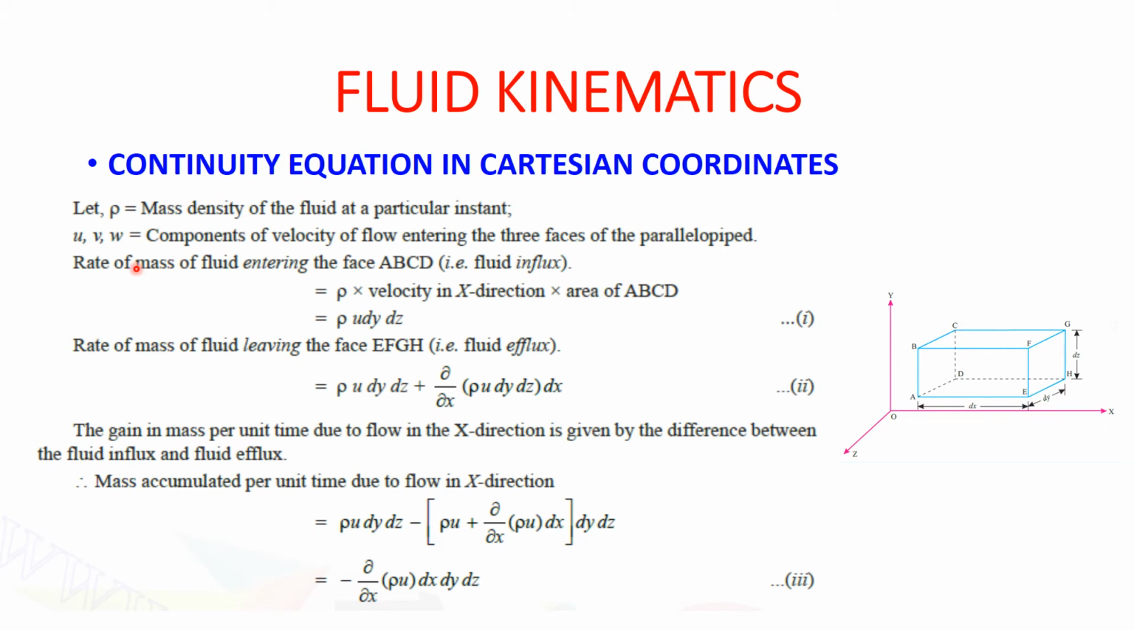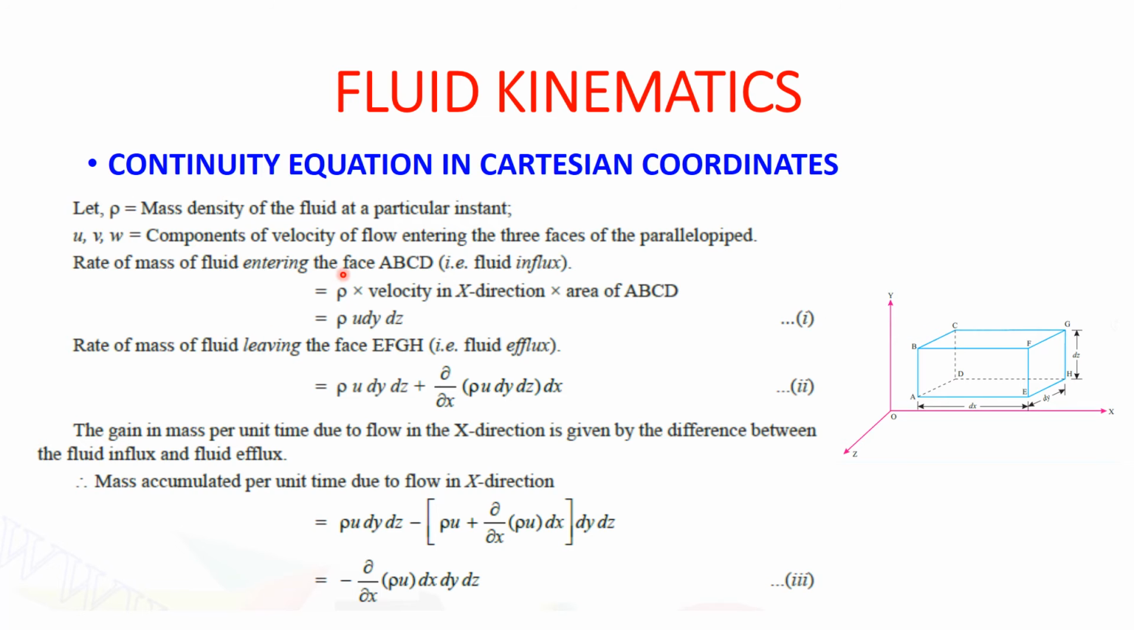Now rate of mass of fluid entering the face ABCD. So as we mentioned, when the fluid will be entering in ABCD, it will be coming out from EFGH. So when it is entering in ABCD, it will be equal to rho into velocity in x direction and area of ABCD. So let's see how the equation is formulated.